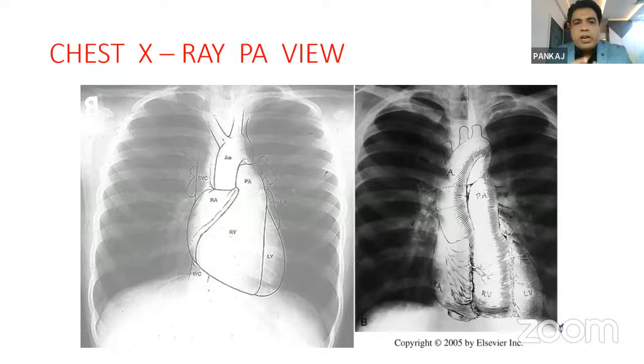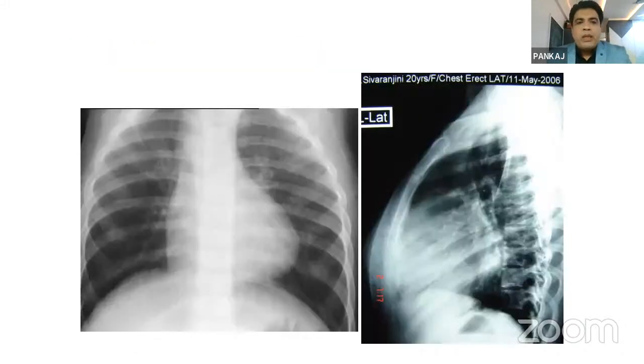This is an X-ray picture where RA and RV are marked, and you can see how the heart fits in this area. These are rare pictures where the X-rays show the aortic area and all these areas. This is one of the very interesting slides. On the right-hand side is a lateral X-ray. In earlier eras, we used to do lateral X-rays.